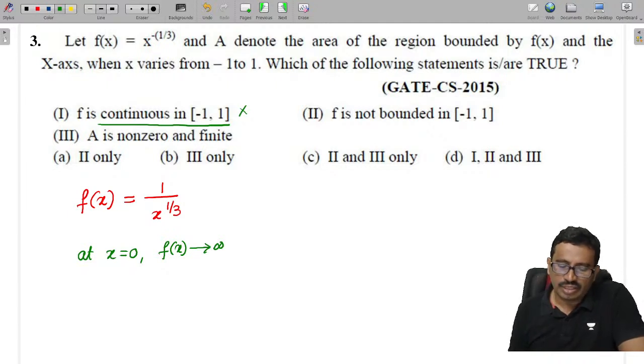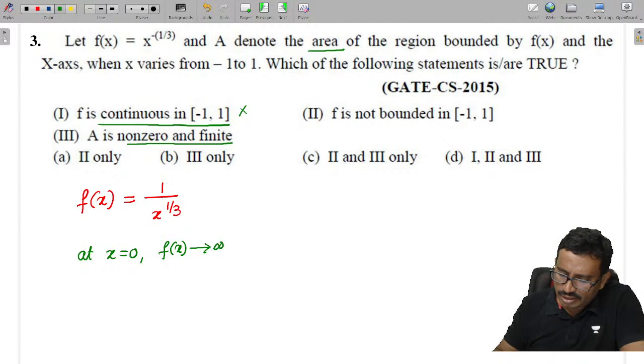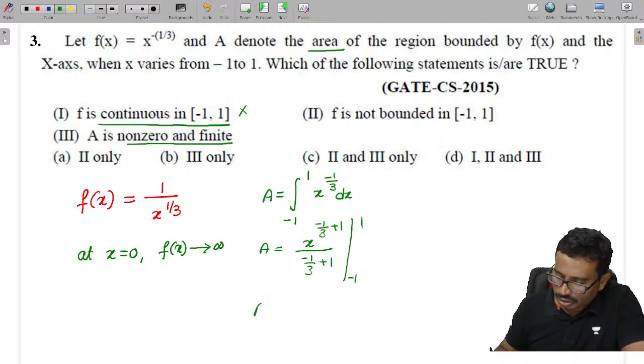Now the third one, they say the area A is non-zero and finite. Let's see the area here. The area is the integral from minus 1 to plus 1 of x power minus 1/3 into dx. So what is this area? It is x power minus 1/3 plus 1, divided by minus 1/3 plus 1, with limits from minus 1 to plus 1. So how much will you get?